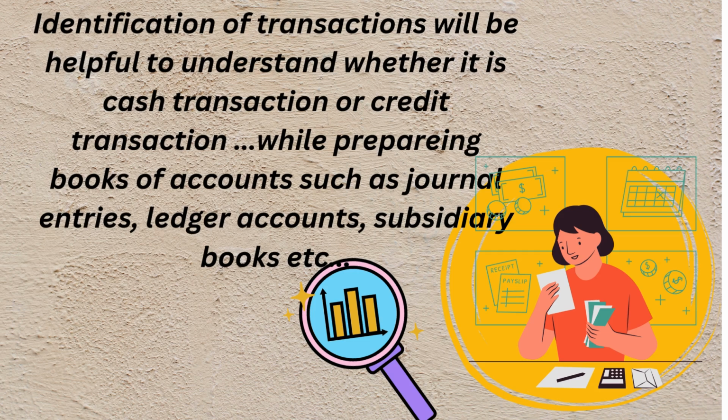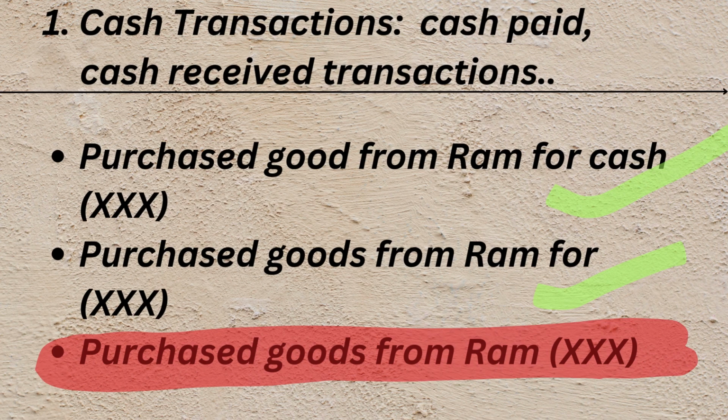It is helpful while preparing books of accounts such as journal entries, ledger accounts, subsidiary books, etc. While preparing all such accounts, you need to identify which category it comes under, that is, cash category or credit category.